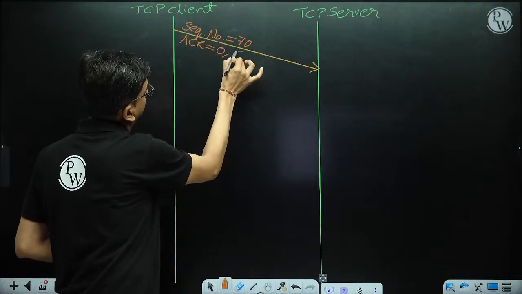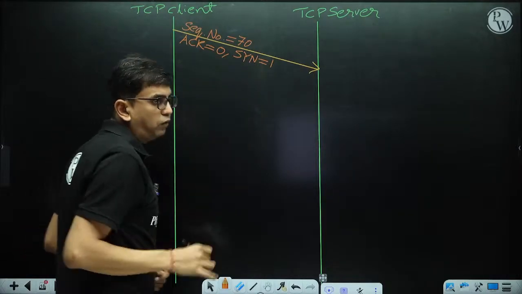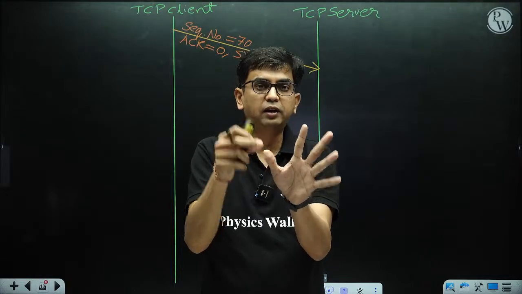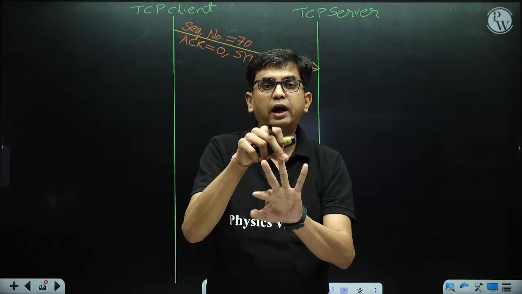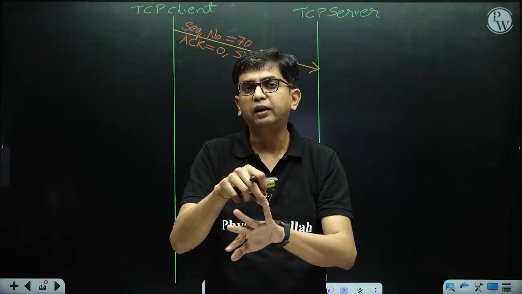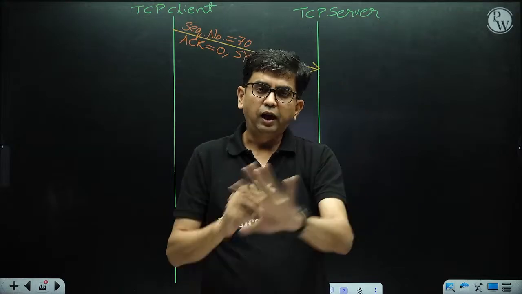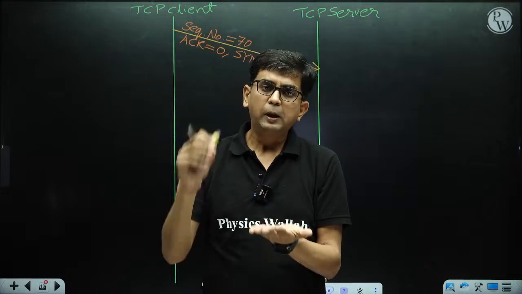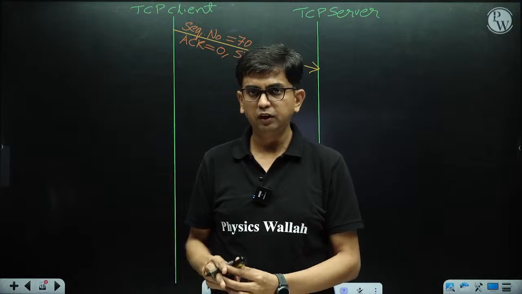So here the SYN bit should be 1. What is SYN bit 1? SYN is in the 6 flag bits. The 6 flag bits are URG urgent flag, ACK acknowledgement flag, PSH push flag, RST reset flag, and then SYN synchronize flag, and then FIN finish flag. So the SYN flag is on and the rest of the flags are off. Means URG is off, ACK is off, push is off, reset is off, finish is off. All flags are off except SYN is 1.